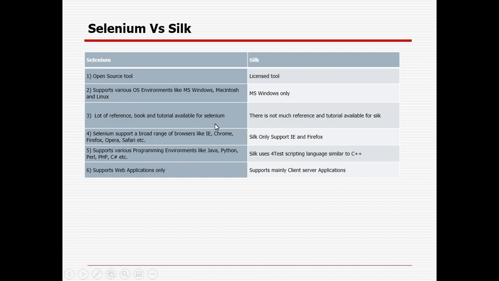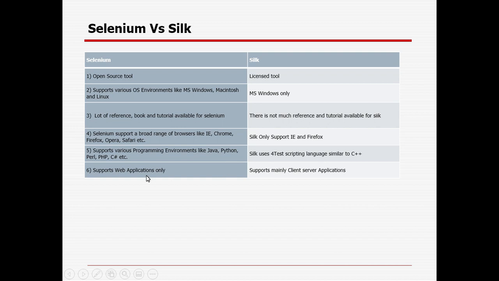Some differences I also tried to depict here for Selenium and Silk. Selenium is an open source tool, whereas Silk is a licensed tool. Selenium supports multiple browsers, while Silk supports only MS Windows. A lot of reference material is available for Selenium in the market, on YouTube, on Google. For Silk, not much relevant information is available on the internet, Google, or YouTube. Selenium supports multiple browsers, Silk only IE and Firefox. Selenium supports multiple programming languages, whereas Silk supports only the 4Test scripting language, which is similar to C++.